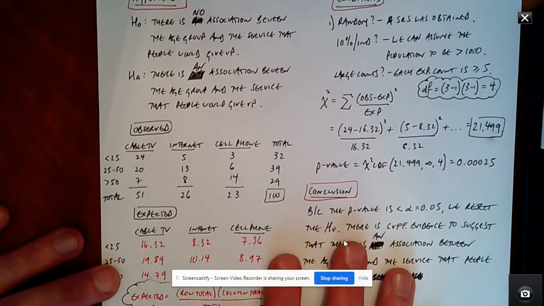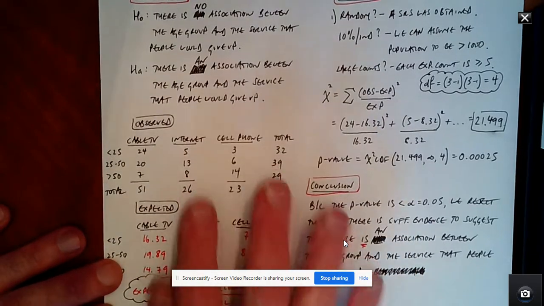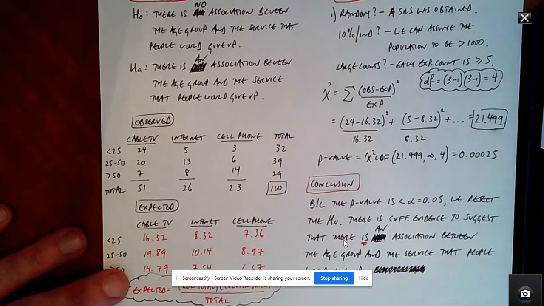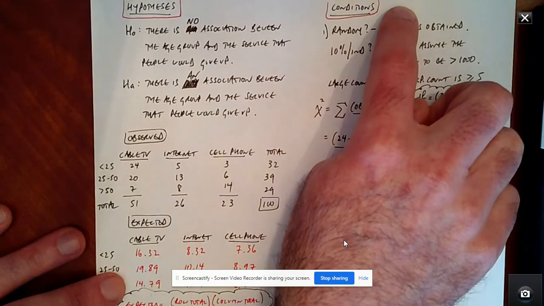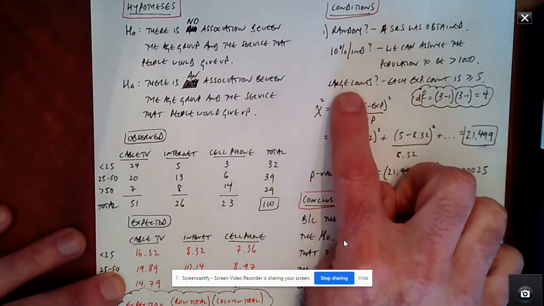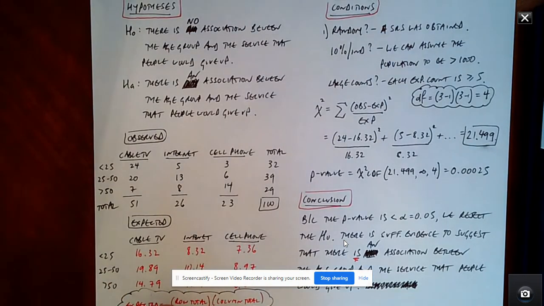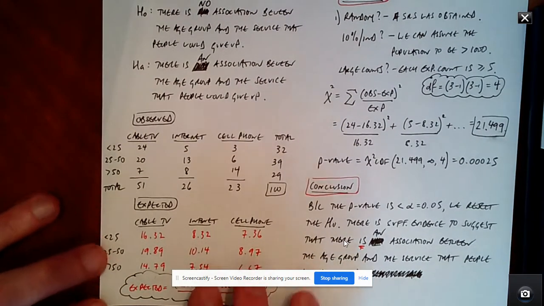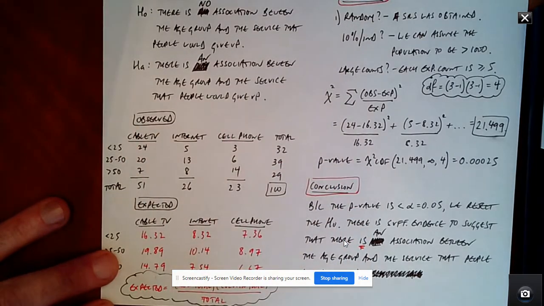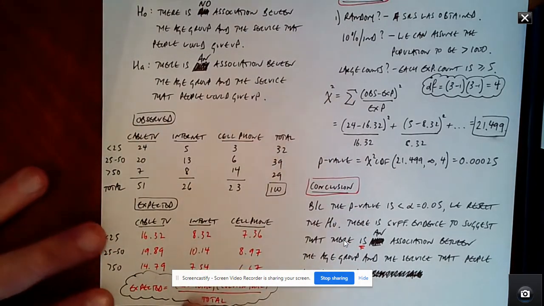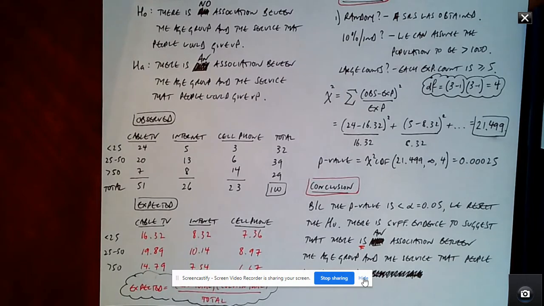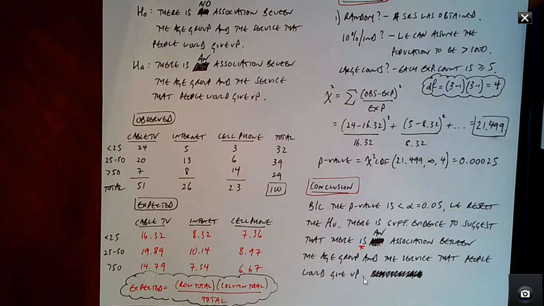Let's go down and look at the observed versus the expected. We're going to do that before we do the conditions, because when we're dealing with conditions, large counts is one of those, and we need to make sure that our expected counts are all greater than or equal to 5. With any chi-squared test, we're always comparing the same two things: what we observe compared to what we would expect to happen given the data.